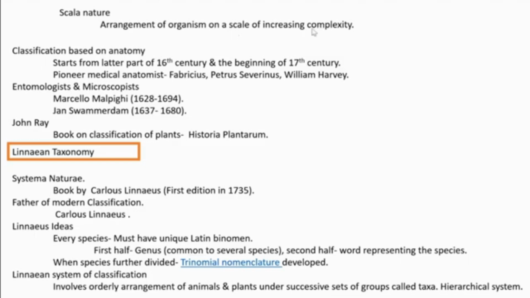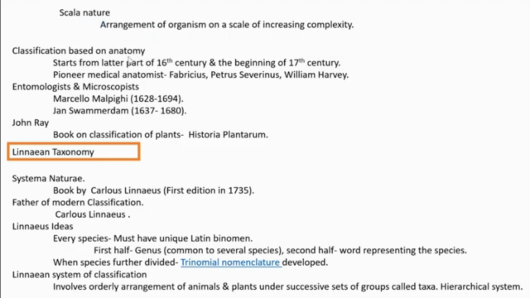Based on the increasing degree of complexity in structure, morphological complexity. So, in the order of that increasing complexity, we can arrange organisms along a scale according to the perspective of Aristotle. That is called scala naturae.